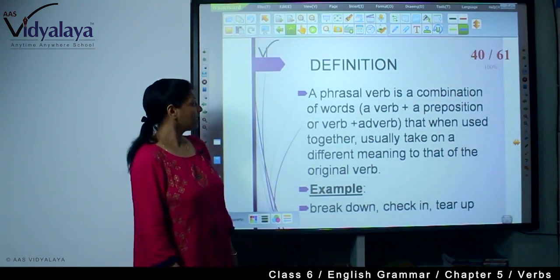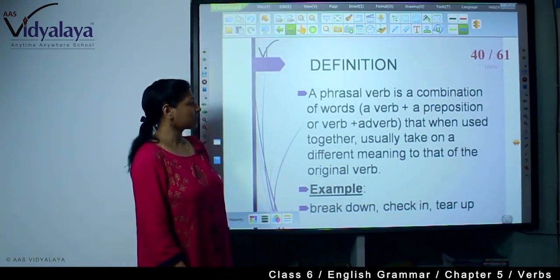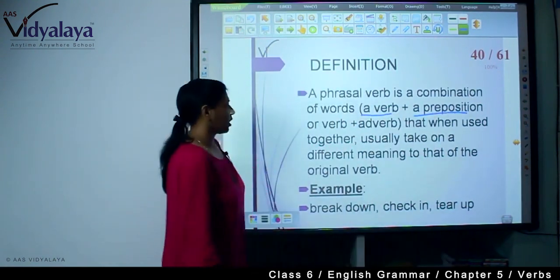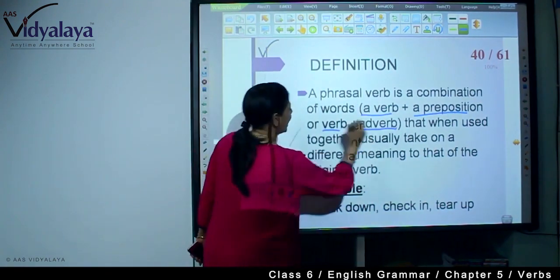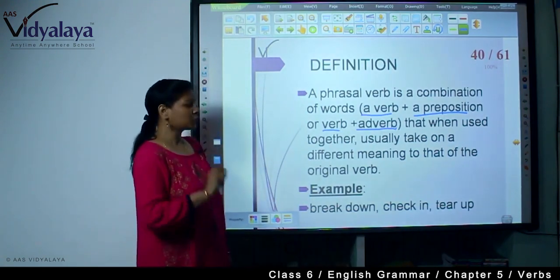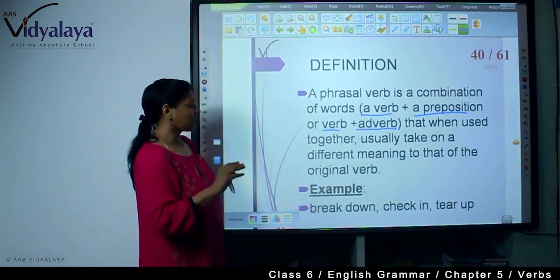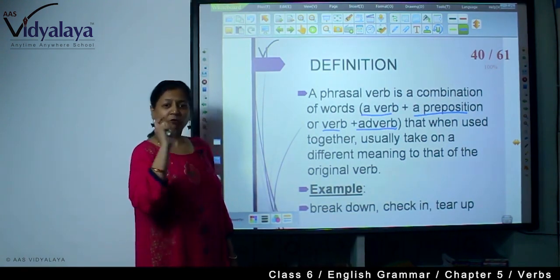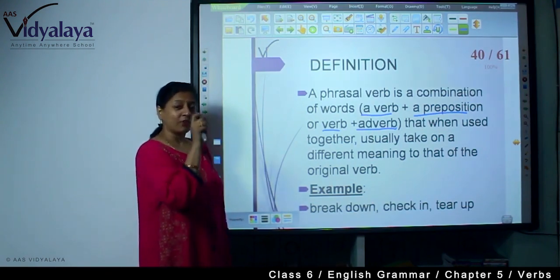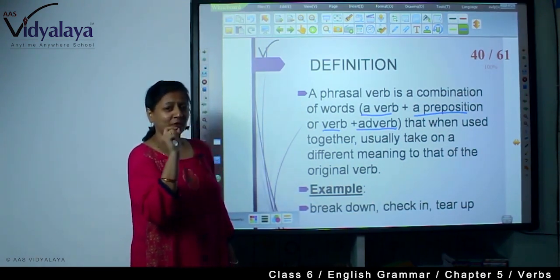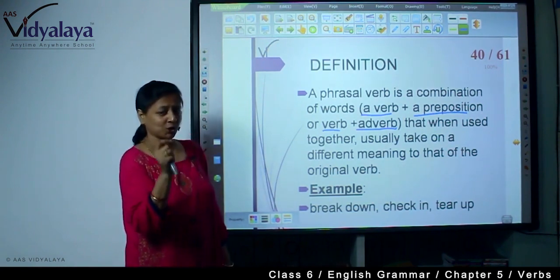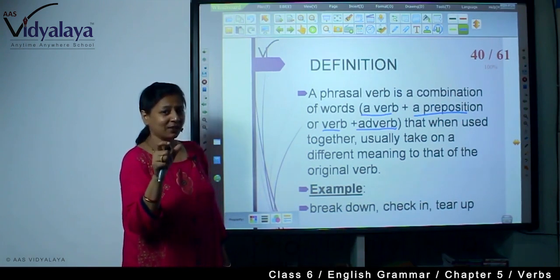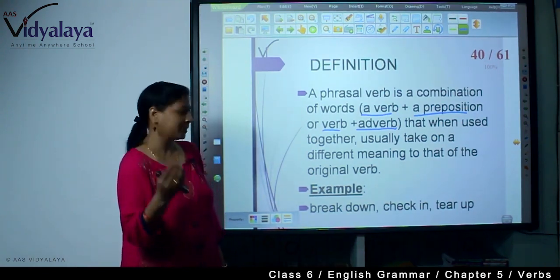Now first the definition. A phrasal verb is a combination of words, a verb and preposition, or verb plus adverb, that when used together usually take on a different meaning to that of the original verb. Verbs are all action words, but when verbs are combined with a preposition or an adverb, whatever their actual meaning is, as a phrasal verb they have some different meaning.